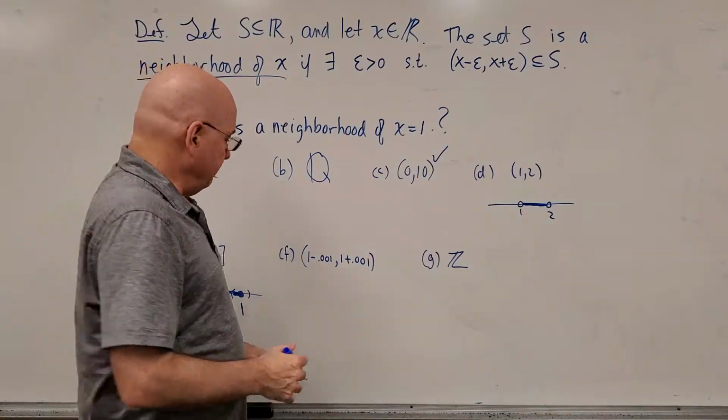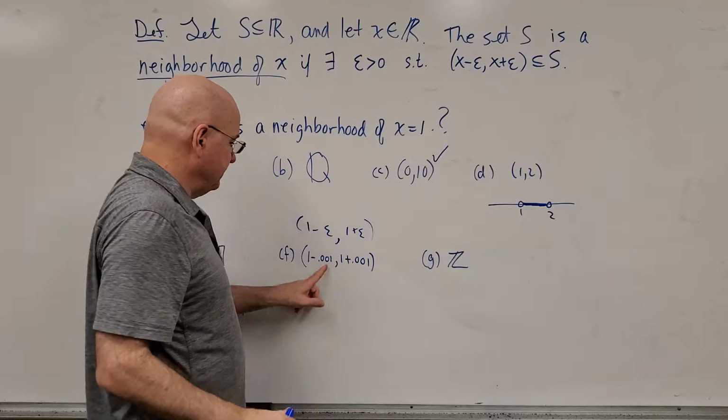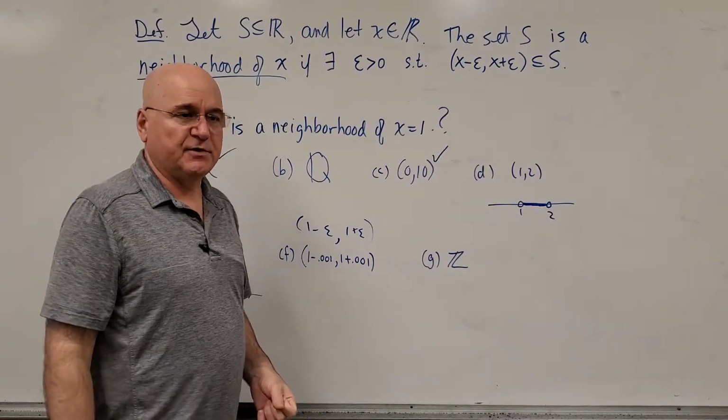Oh, this is obvious. This is like 1 minus epsilon, 1 plus epsilon. Sure, that's a positive number. Absolutely, it's a neighborhood of 1.